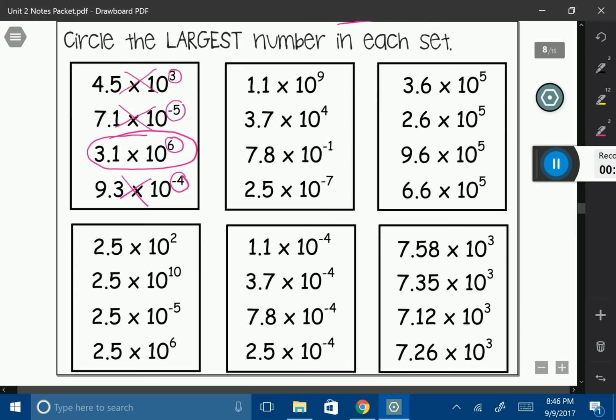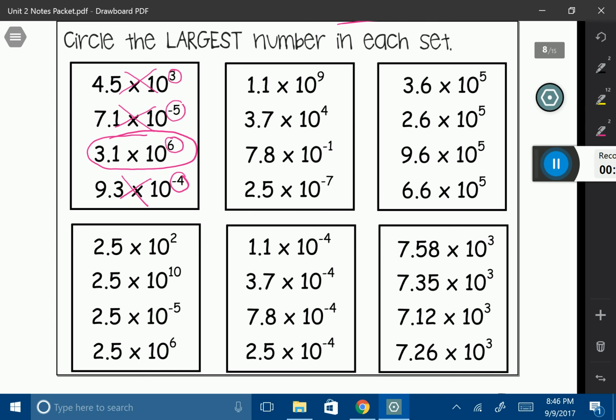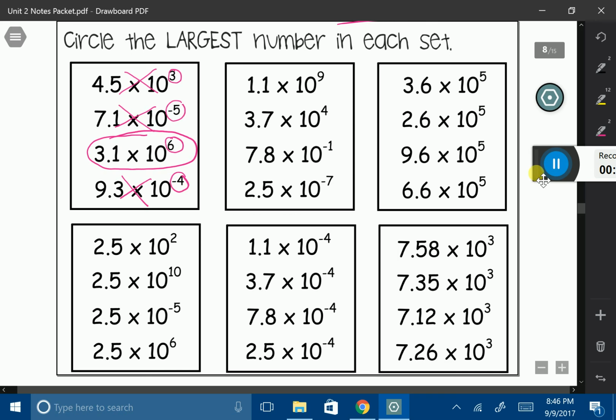Okay, looking at the next one. Looks like the same thing. Look at our exponents. We want to know which one of these exponents is the largest exponent. Well, clearly the first one is going to give us the largest exponent. So that's going to be our largest number.